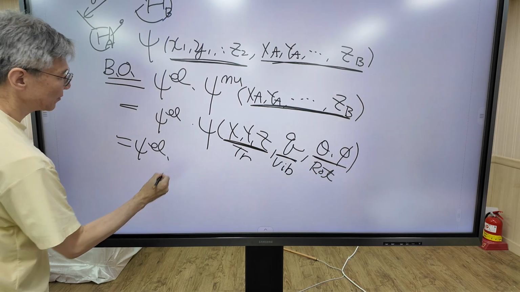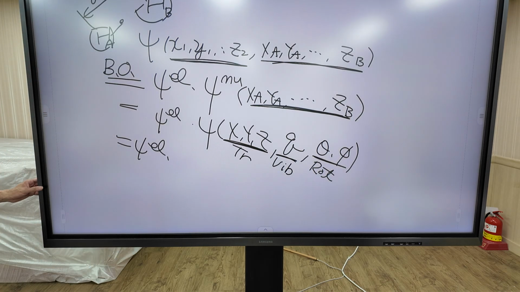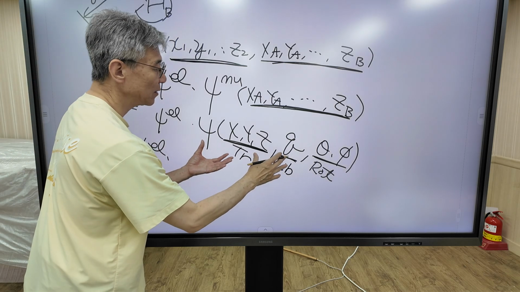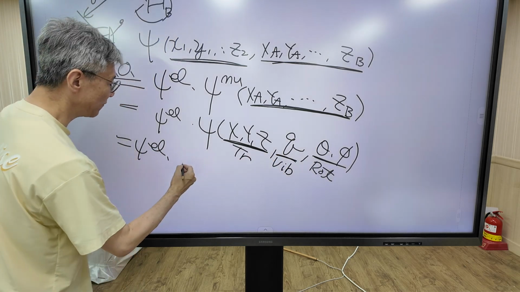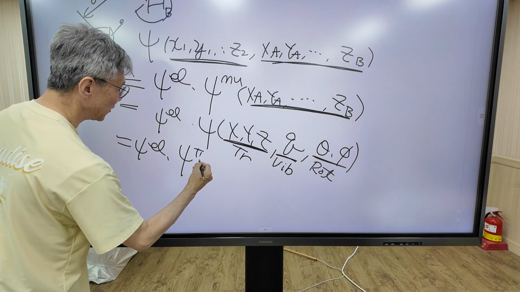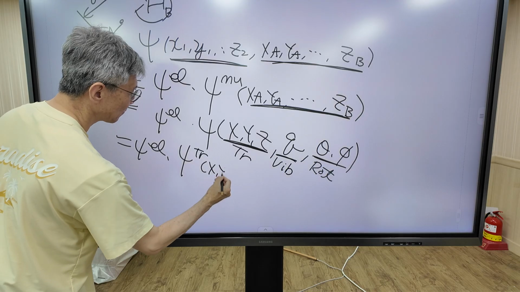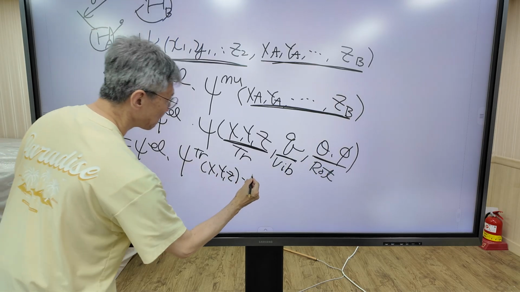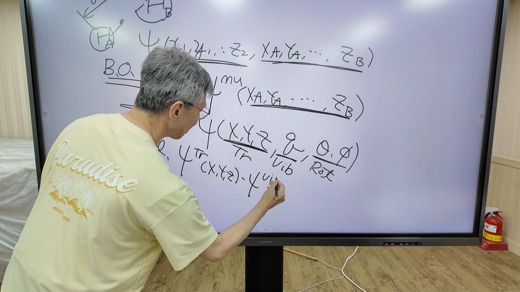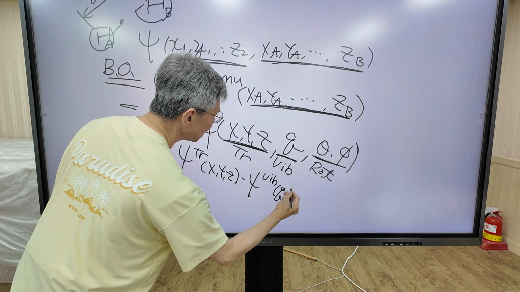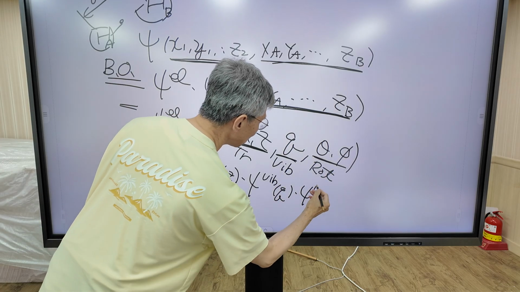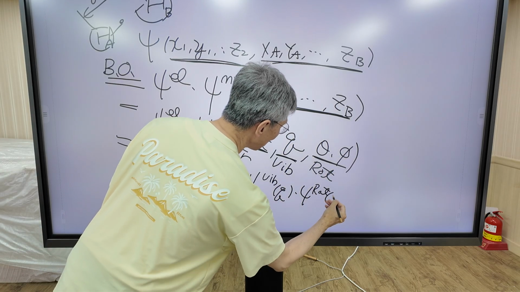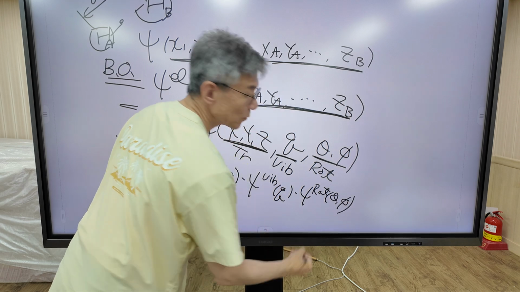So this one can be further broken down. This function can be expressed as a product of three functions: translational function, vibrational function, rotational function.